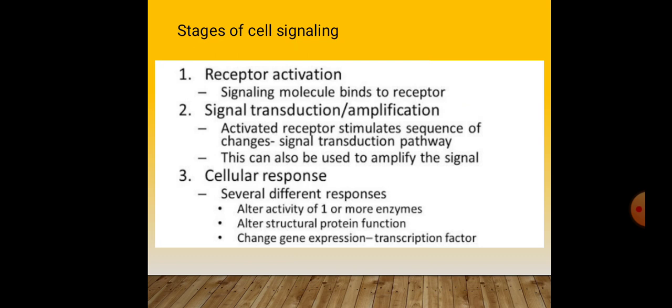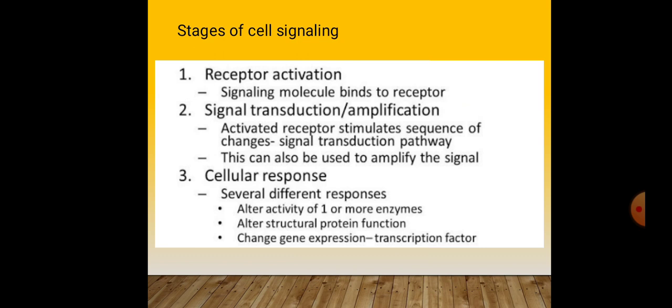Stages of cell signaling. First stage is receptor activation: the signaling molecule binds to the receptor. Second, signal transduction and amplification. In this stage, activated receptors stimulate a sequence of transduction, the signal transduction pathway.